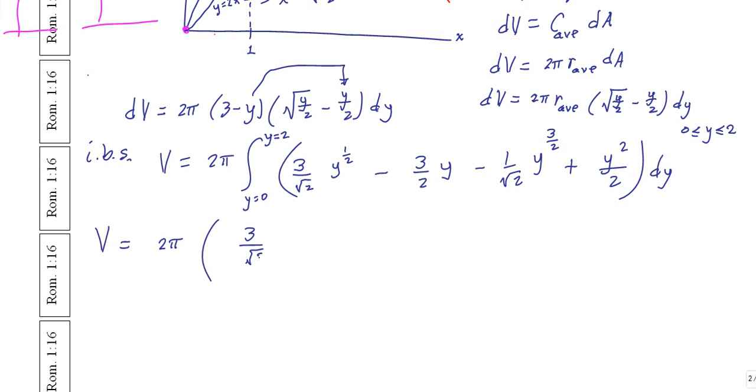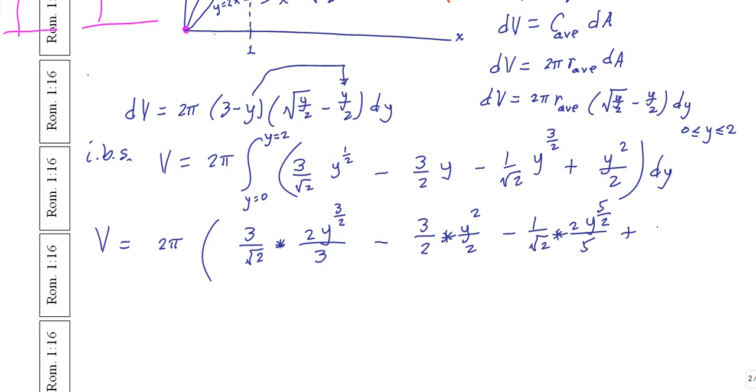So we get 3 over radical 2 times y to the 1/2 plus 1, that's 2/2, so that's y to the 3/2, and then we divide by 3/2 or multiply by the reciprocal, which is 2/3, minus 3 over 2, y to the 1 plus 1 is 2 divided by 2, minus 1 over radical 2, and we get y to the 3/2 plus 2/2, which is 1, so that would be y to the 5/2 times 2/5, and then plus y cubed over 2 times 3 on the bottom, that's y cubed over 6 on the bottom, and this is being evaluated as y ranges between 0 and 2.